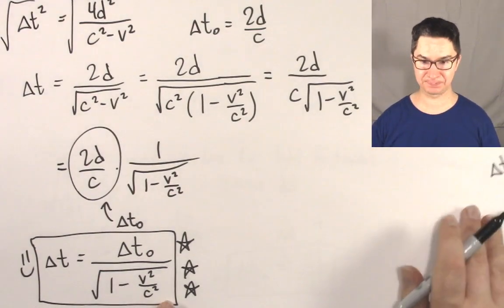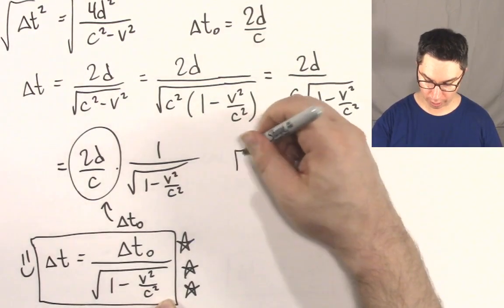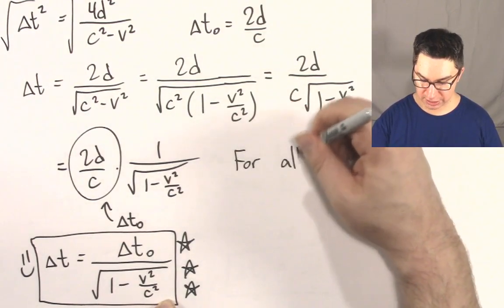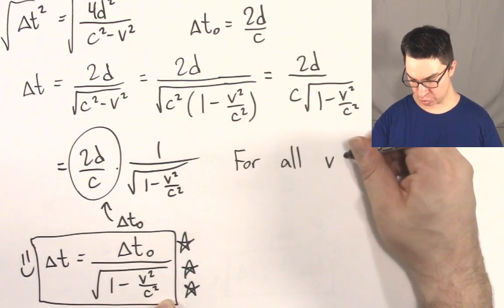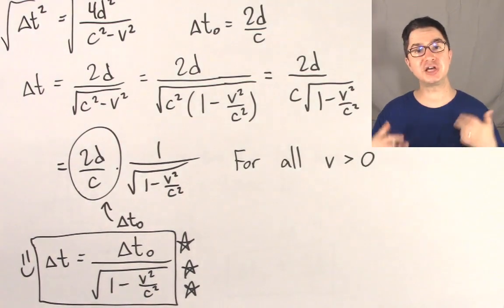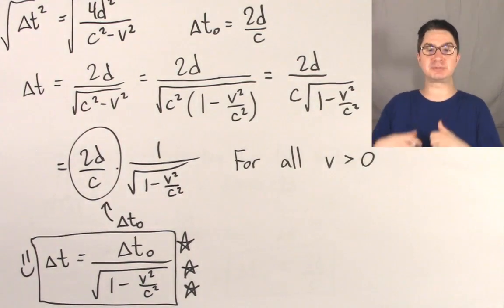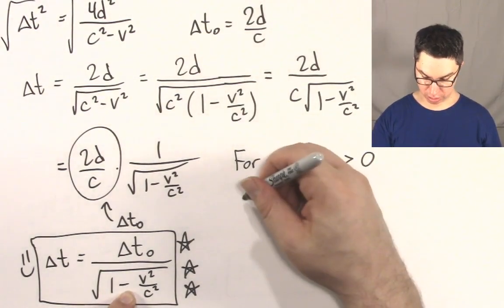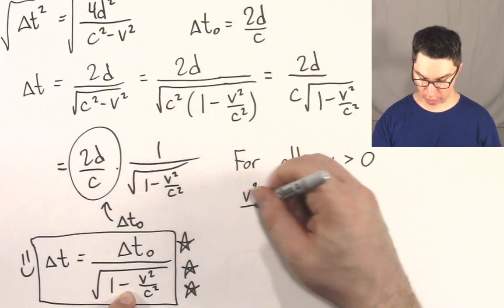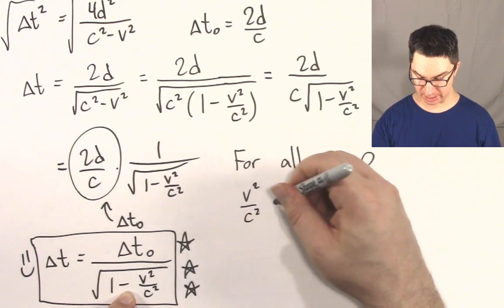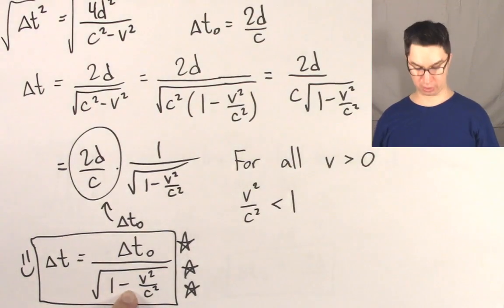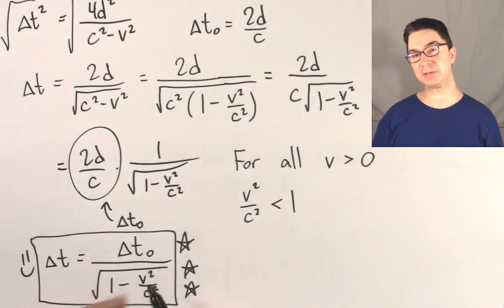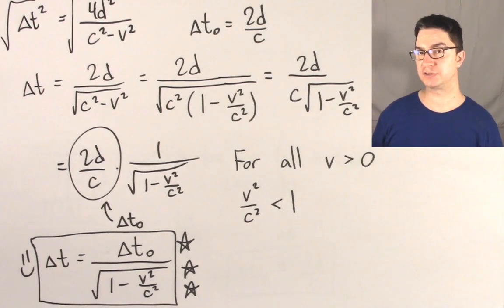But before I unpack it, I want to say something to you. For all speeds v greater than 0, as long as the spaceship is moving at all, this fraction, v squared over c squared, is going to be less than 1. Because the speed of the spaceship can never reach the speed of light.